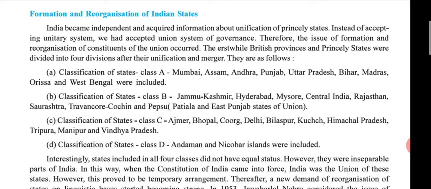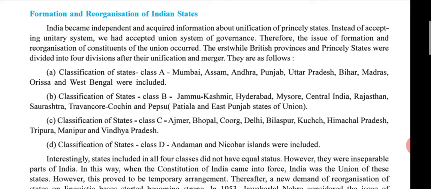India became independent and faced the task of unification of princely states. Instead of accepting a unitary system, we accepted a union system of governance. Therefore, the issue of formation and reorganization of the constituents of the Union occurred.